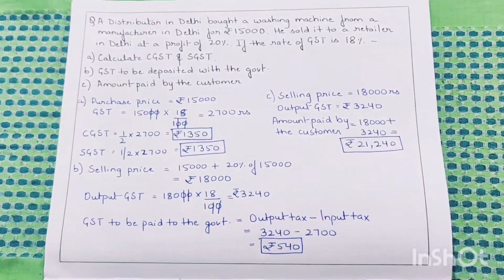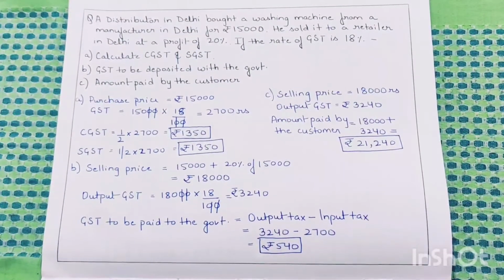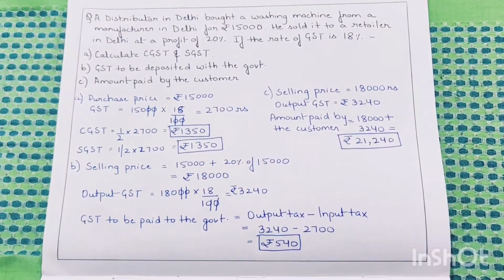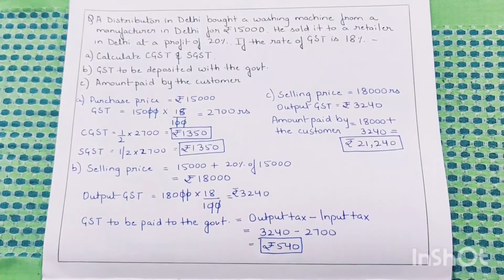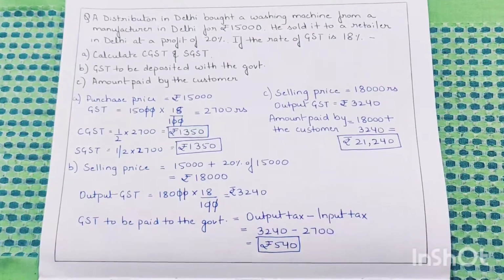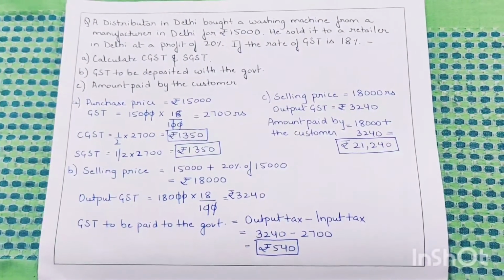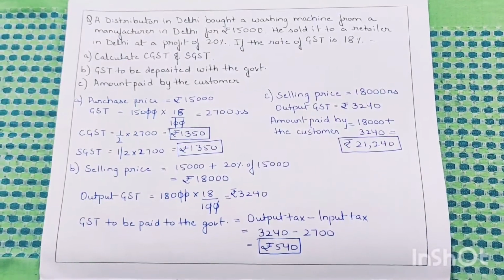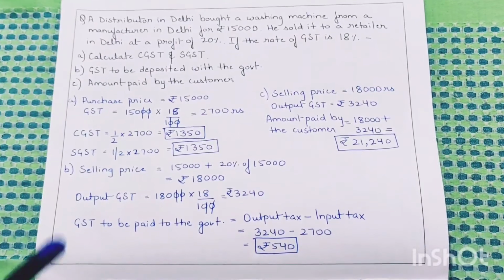Now since the good is being supplied within Delhi, the taxes which will be imposed on the good will be CGST and SGST. Actually Delhi is a union territory, so the taxes to be imposed should be CGST and UTGST, but since in the question it is given SGST, we will solve it by taking SGST only, since the steps to solve it are the same.